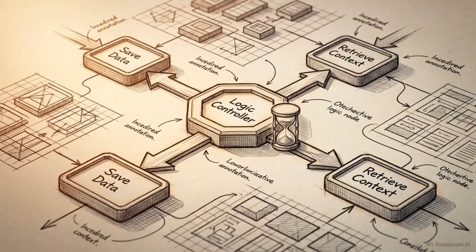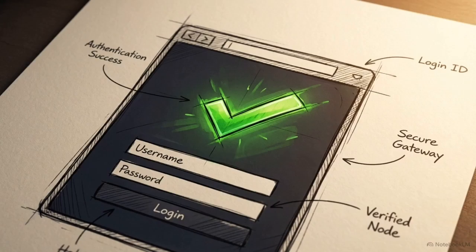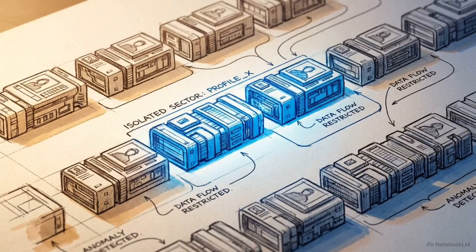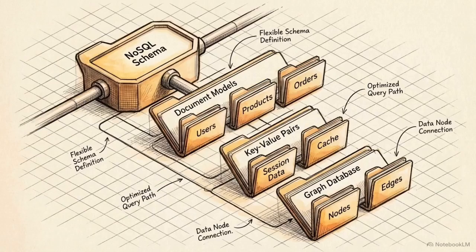Next, it produces the application logic, dictating exactly when the AI should save new information and when it should retrieve historical context. To ensure user data remains isolated, the system integrates secure user authentication, like a standard Google login. This guarantees the AI knows exactly whose memory it is accessing. Finally, the IDE generates the NoSQL schema, the specific organizational structure of the database itself.